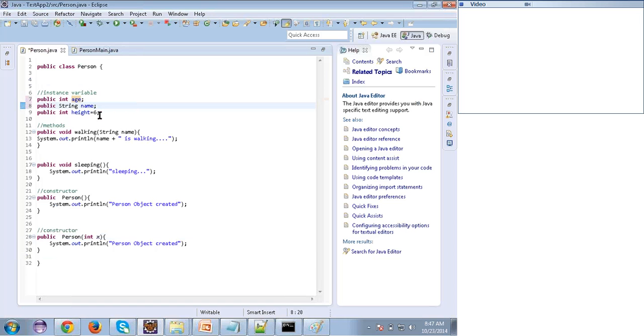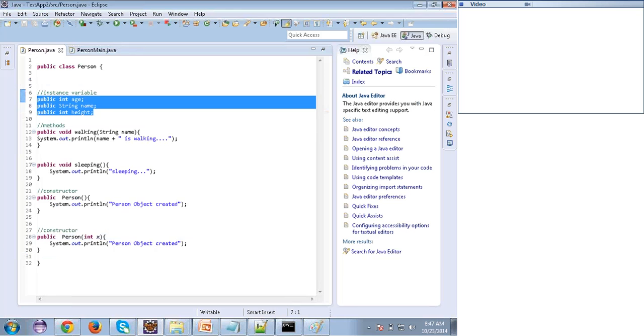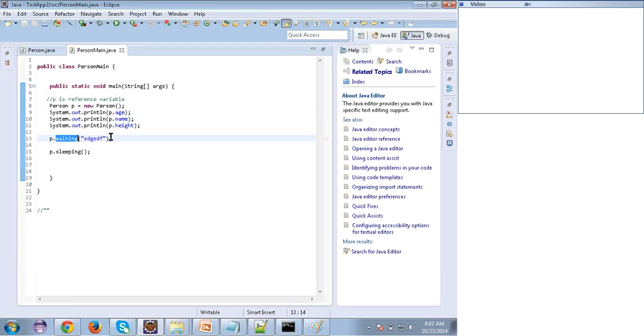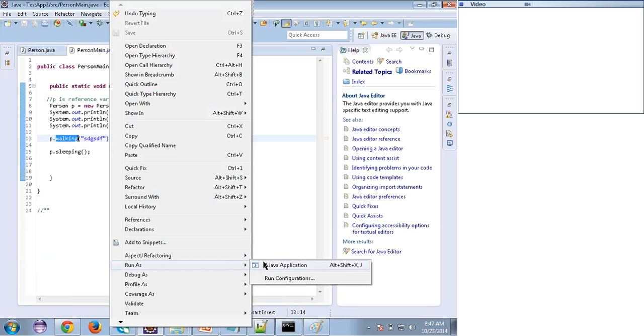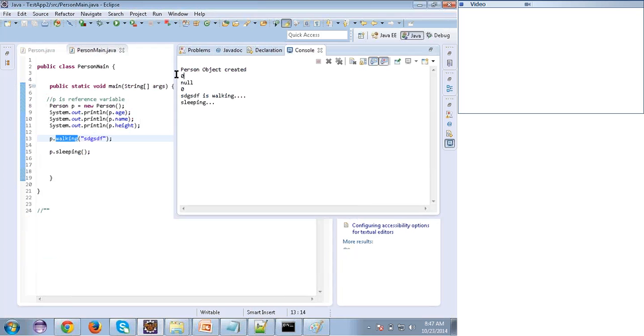Don't get confused, I'll explain again. See here, when I declare these instance variables and call them with the object, what am I getting? I'm getting some default values, right? See here, 0, null and 0. These three are default values. I didn't give them, but I'm getting them. Who will give these values?